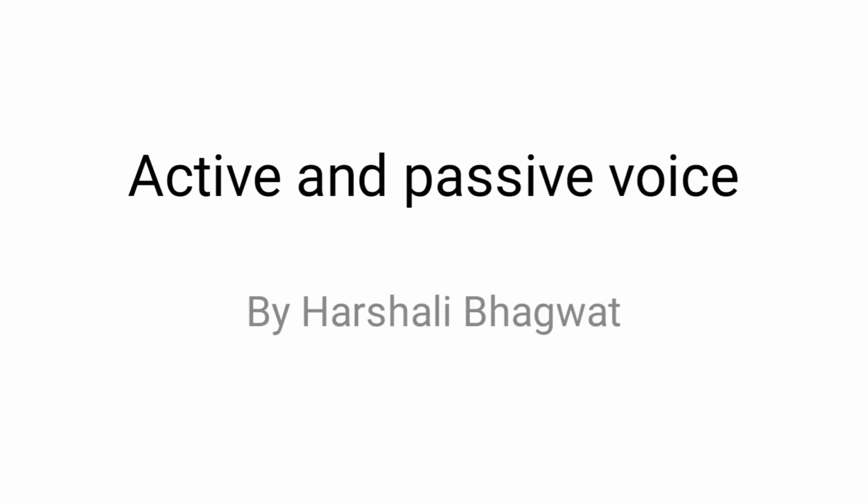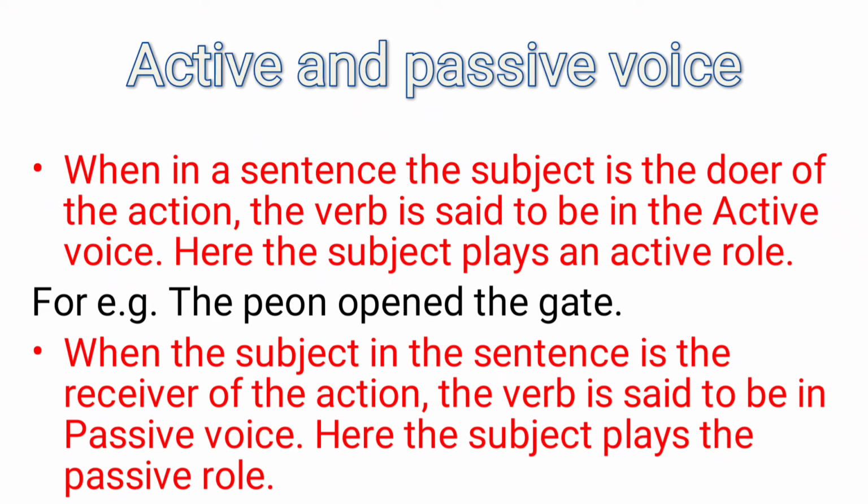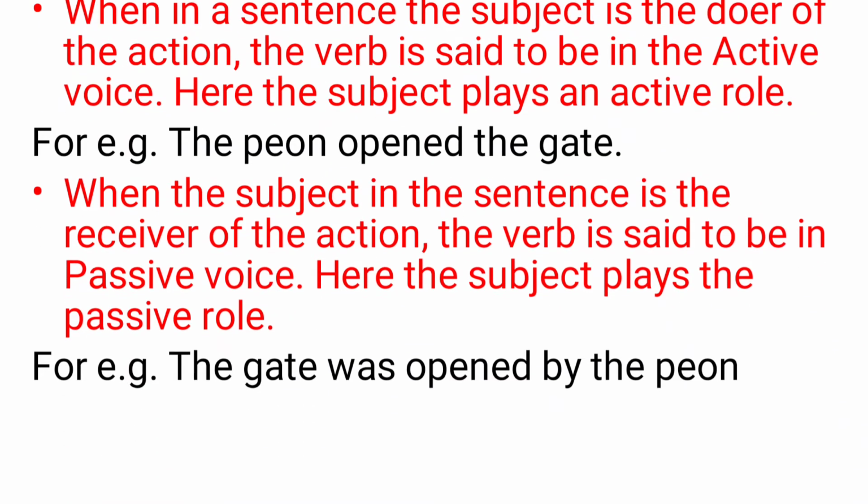So, first of all, we will see what is active and what is passive voice. When in a sentence the subject is the doer of the action, the verb is said to be in the active voice. Here the subject plays an active role. For example, the peon opened the gate. So in this sentence we will see that the peon is the doer who did the action of opening the gate. Then it is an active voice.